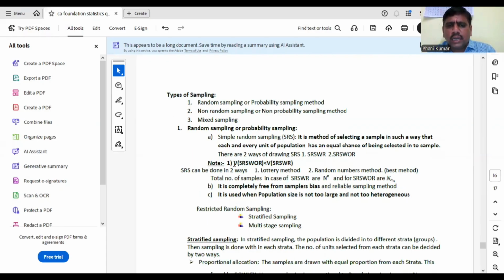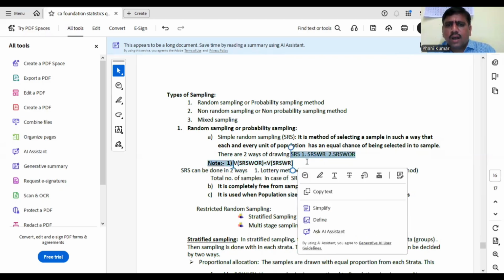Coming to this point, sometimes you may be asked, in both cases, which is the best one? Between simple random sampling with replacement and without replacement, without replacement is the best one. Variance of simple random sampling without replacement is always less than with replacement. So variance less means consistency is for without replacement compared to with replacement.